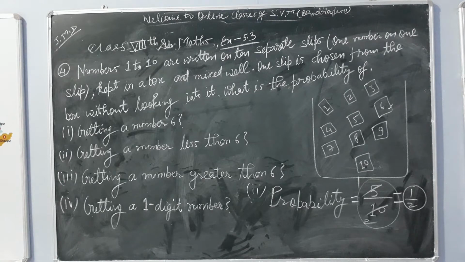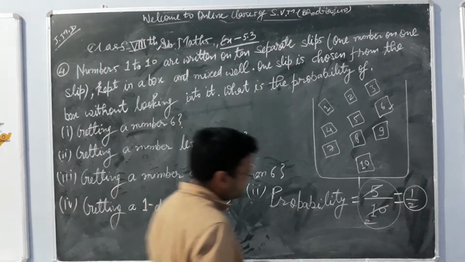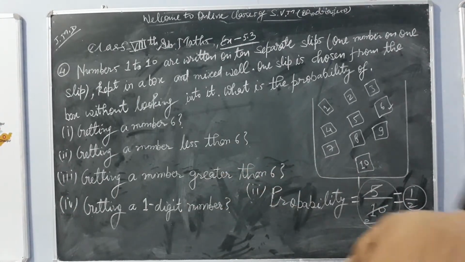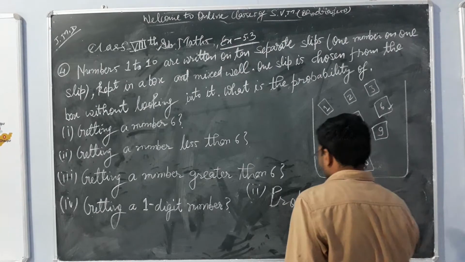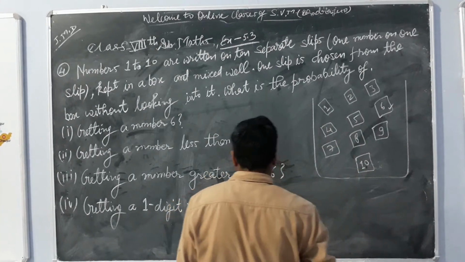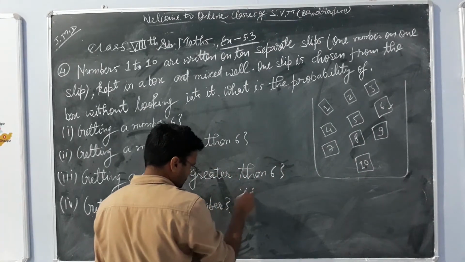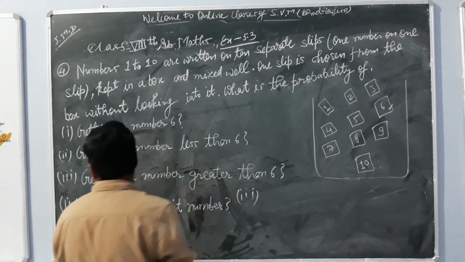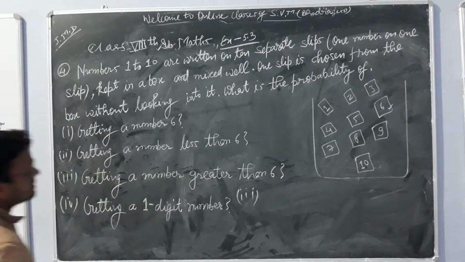Now we will go for our part third. So what is our part third? I am going to rub this part, and our part third is getting a number greater than 6.